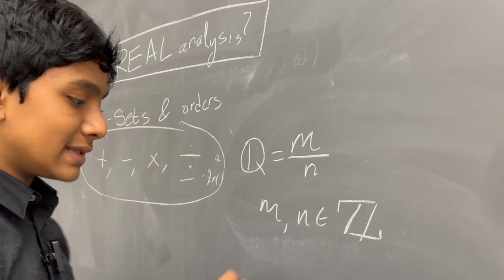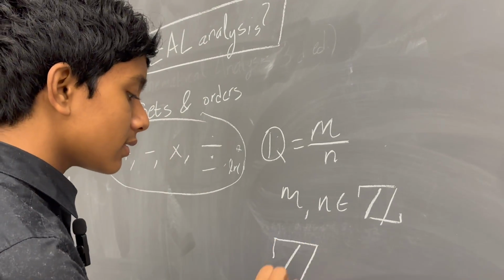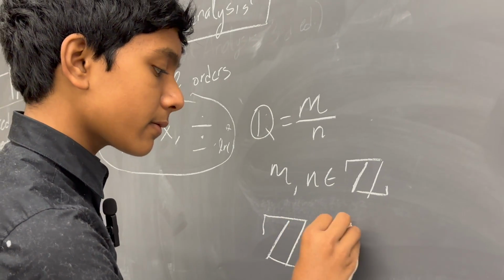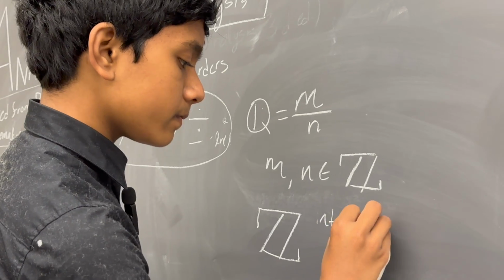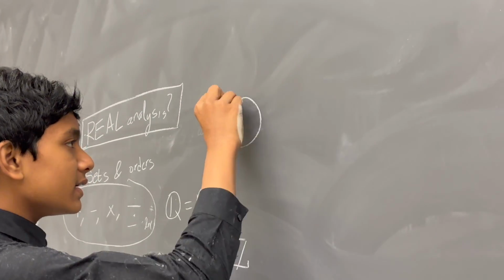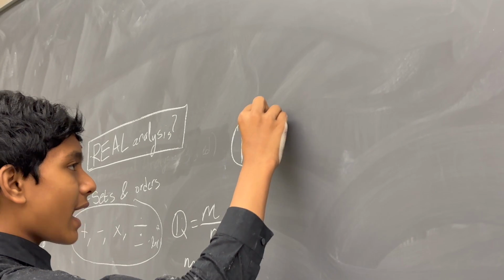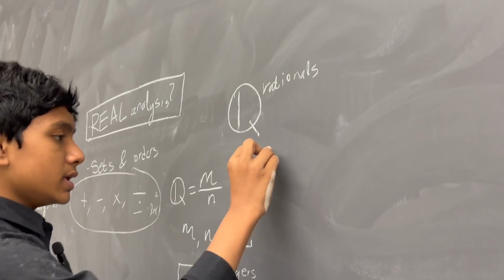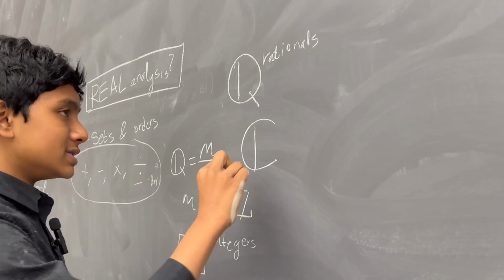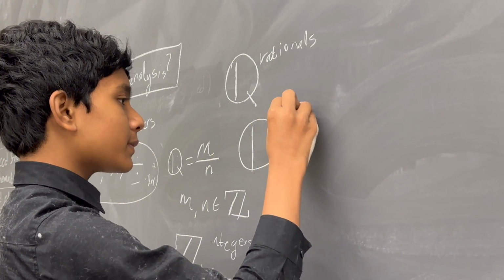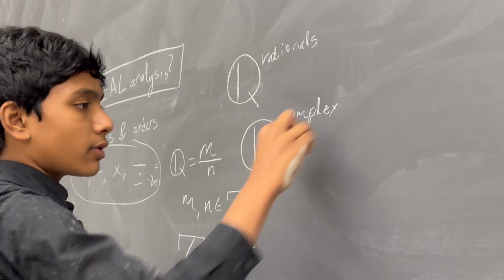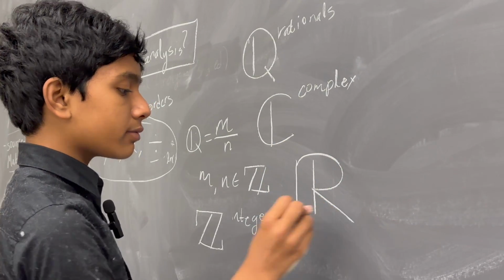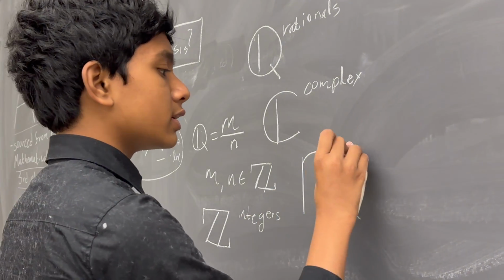So just to get some terminology over with, this blackboard bold Z represents the integers. This blackboard bold Q represents the rationals. And this blackboard bold C represents the complex numbers, although we probably won't get into those. And this blackboard bold R represents the most important set, the real numbers.